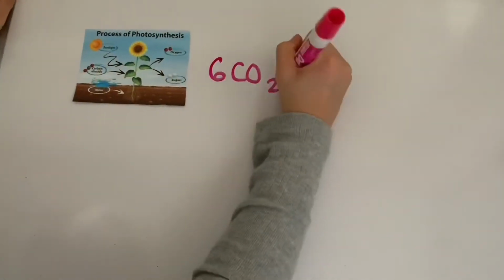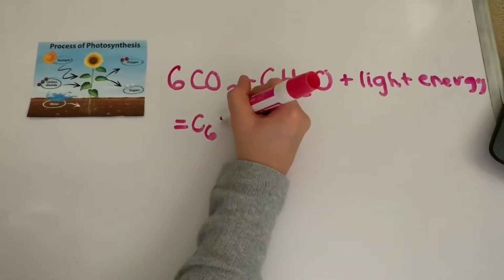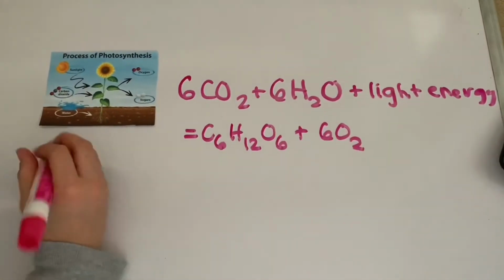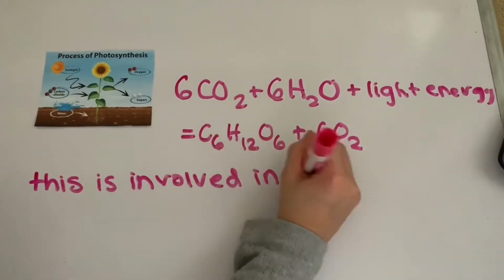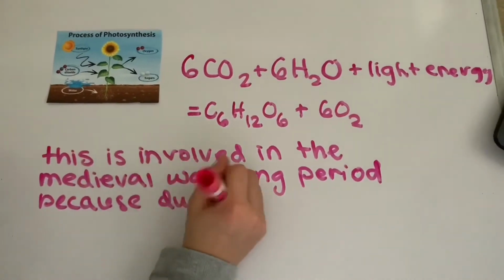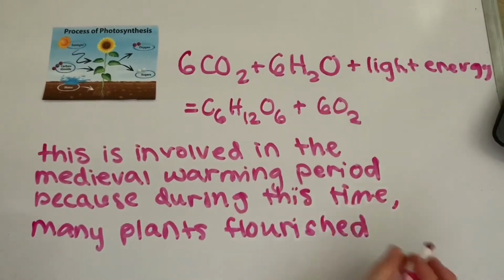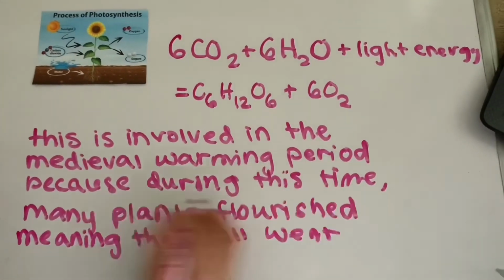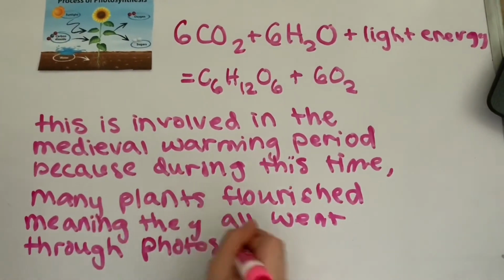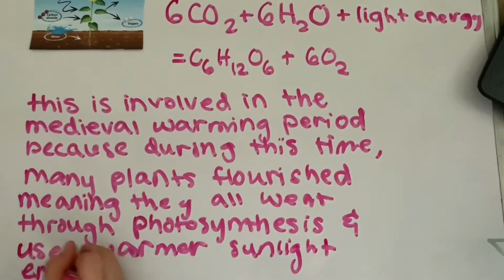The first balanced chemical reaction that relates to the medieval warm period is photosynthesis. This is when sunlight energy is converted into chemical energy by using chlorophyll, which is what gives plants their green color. Chlorophyll absorbs red and blue light and uses the energy to convert water and CO2 into glucose. This is involved in the medieval warming period because during this time, many plants flourished, which means they all had to go through the photosynthesis process and they used the warmer sunlight energy to help them.